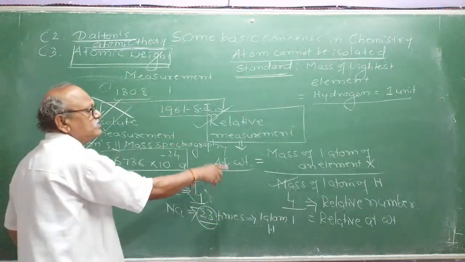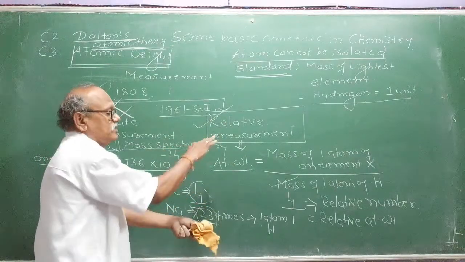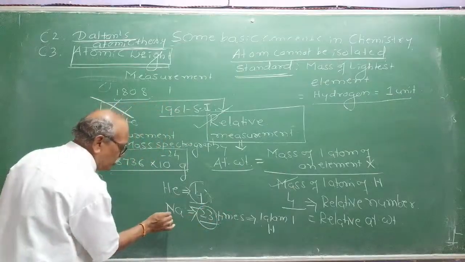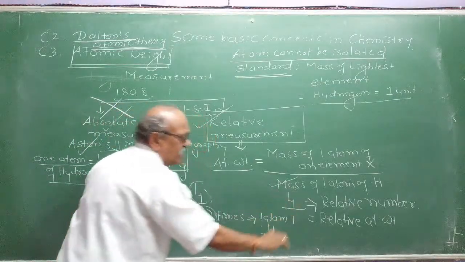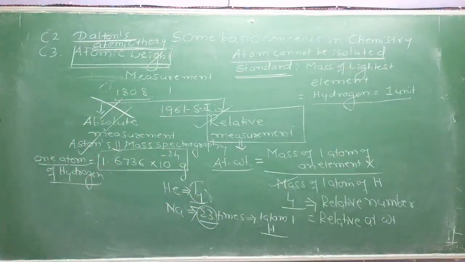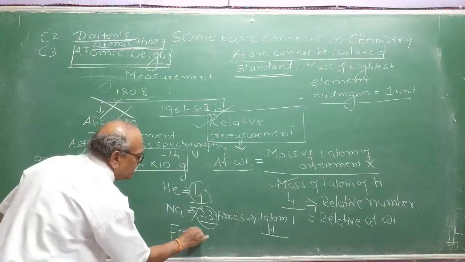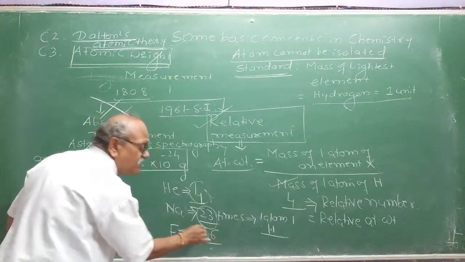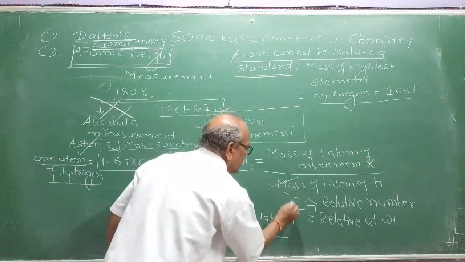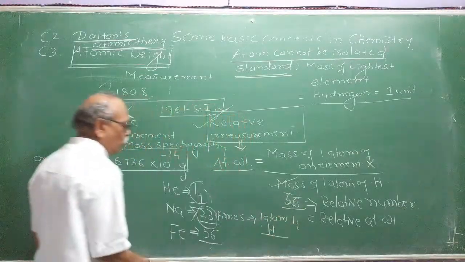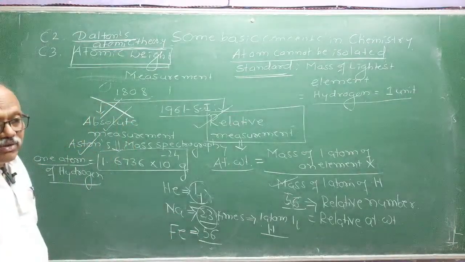But we are using relative mass. Relative measurement means the mass of one atom of sodium is 23 times that of the mass of one atom of hydrogen, which was taken as a standard. And if I say the mass of iron is 56, it means one atom of iron is 56 times heavier than one atom of hydrogen.